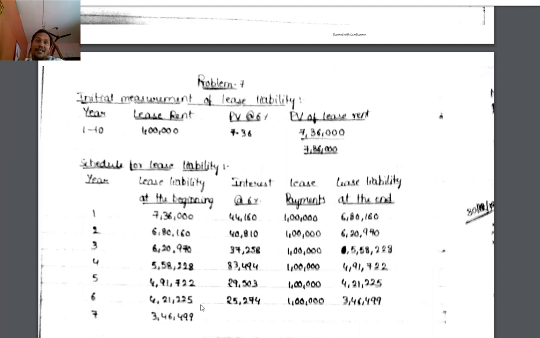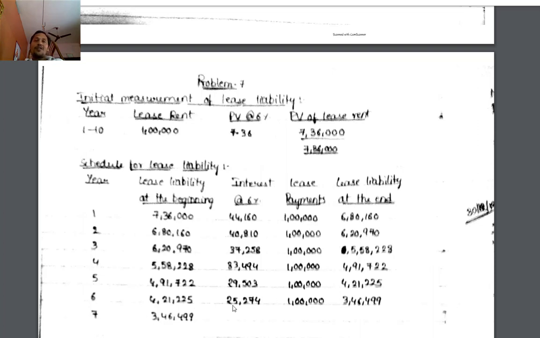Then liability at the beginning of the sixth year is 4,21,225. Interest at 6% is 25,274. Lease payment 1 lakh. Liability at the end is 3,46,499.